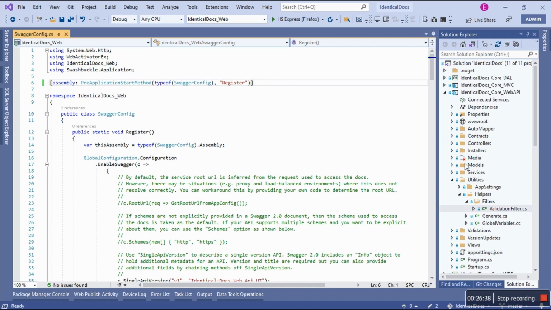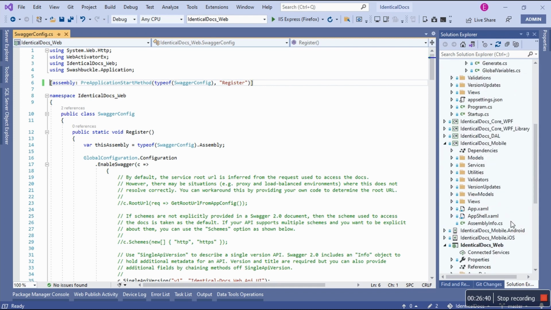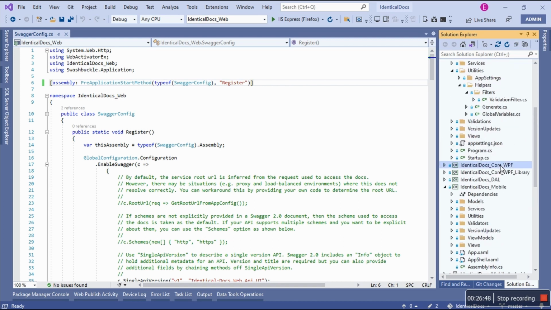It can be a Xamarin application for Android, iOS, UWP. It can also be WPF. Here it is. So you need to protect the web API endpoints as far as controllers are concerned. So that's how you test it.